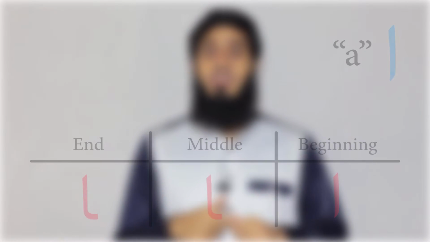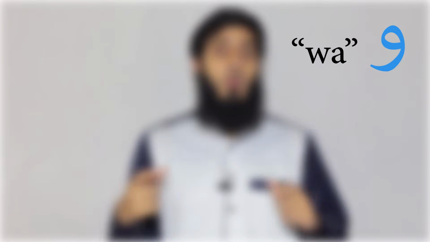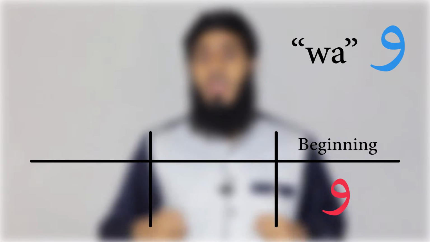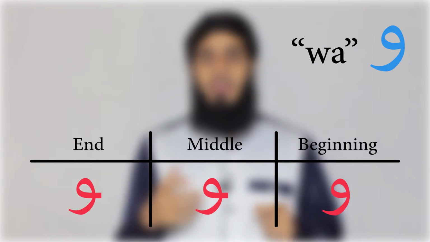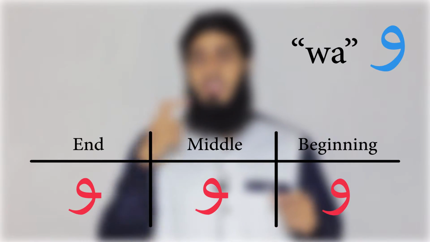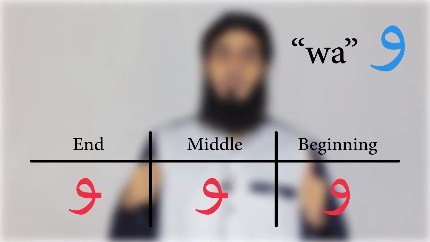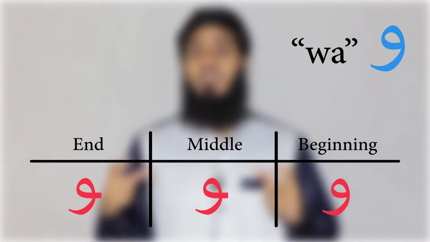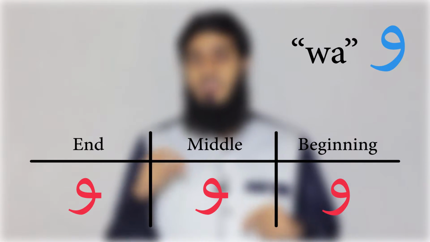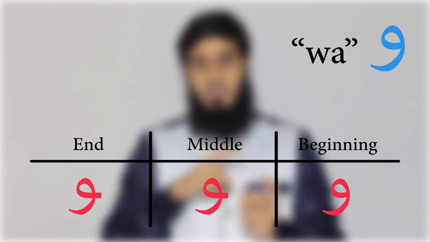Okay, let's go to the next letter, the letter waw. The letter waw is like your ordinary W, the W sound. What does it look like when it comes at the beginning? It looks like this. In the middle, it looks like this. And at the end, it looks like this. Again, you can see that it didn't connect with any letter after it when it was at the beginning and middle, but it connects with the letter before it. You can imagine it's kind of like the letter E in the English language, but flipped backwards. That's kind of what it looks like, if that helps you remember.